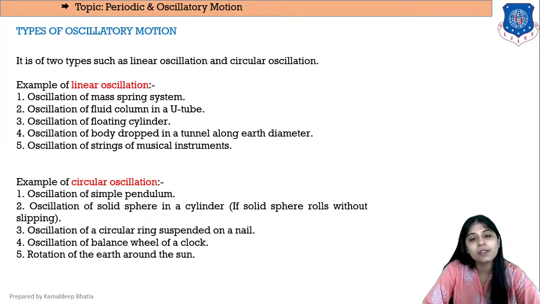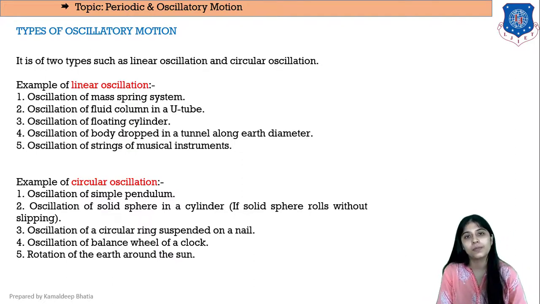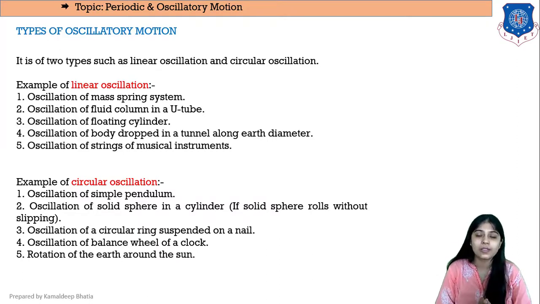Then oscillation of a circular ring suspended on a nail, then oscillation of the balance wheel of a clock, and rotation of the earth around the sun. All these motions are circular, that is why they are examples of circular oscillation. These are the two types of oscillatory motion: linear oscillation and circular oscillation.